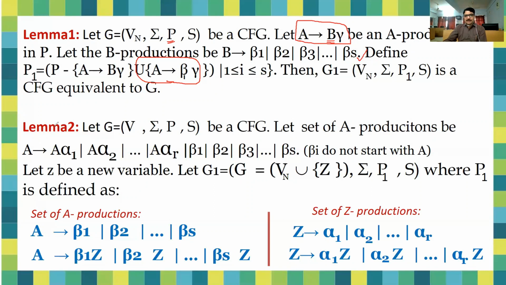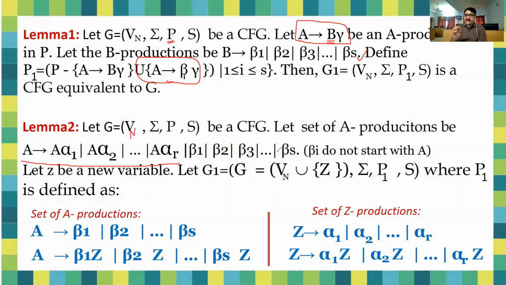So let's start lemma 2. Let G equal to Vn, sigma, P, S. These are 4 tuples, as you know, to represent any grammar. Then A productions are in the form of A to A alpha 1, A alpha 2, A alpha R, and beta 1, beta 2, beta 3 up to beta S.